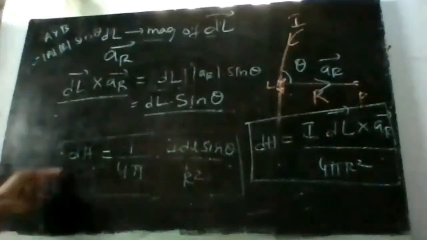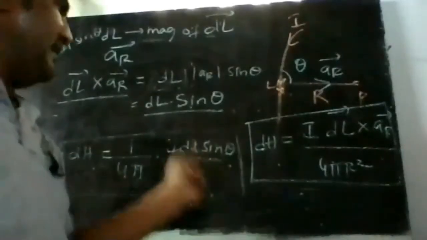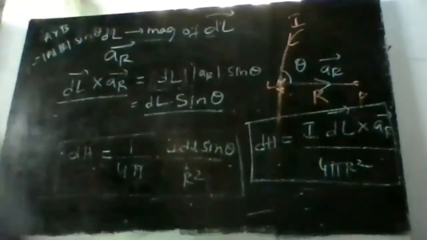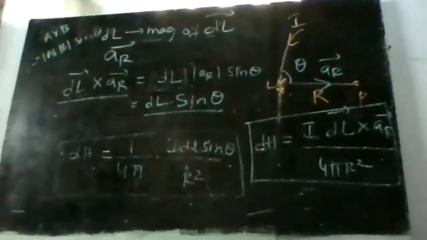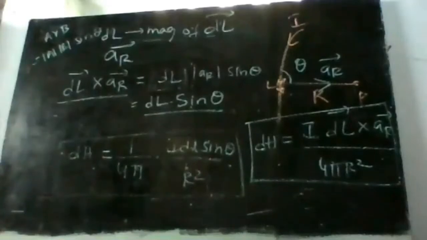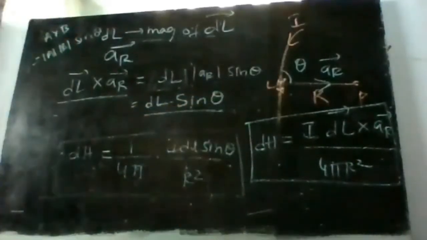Therefore dh is equal to 1 by 4 pi. Instead of dl sin theta, I write dl bar cross ar bar, and the remaining is the same, 4 pi r square. So this is the magnetic field intensity at the point p because of this small element. If I want to get the magnetic field intensity at the point p because of the entire conductor, because of the total length of the conductor, then I need to integrate it.